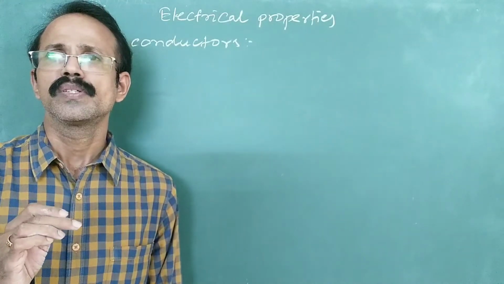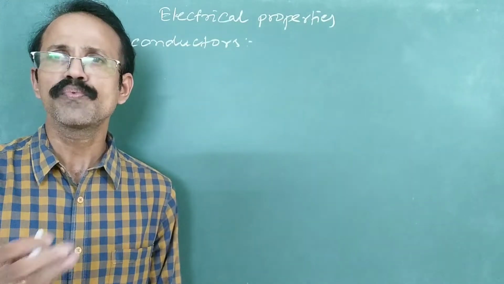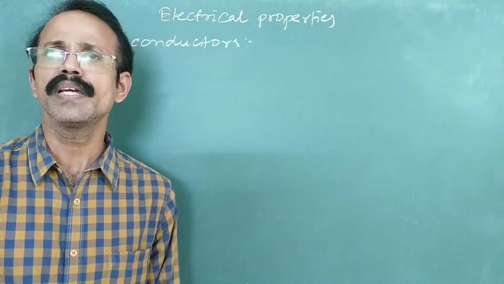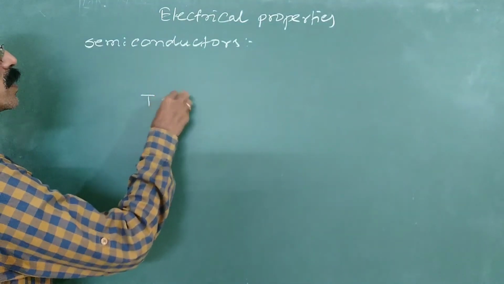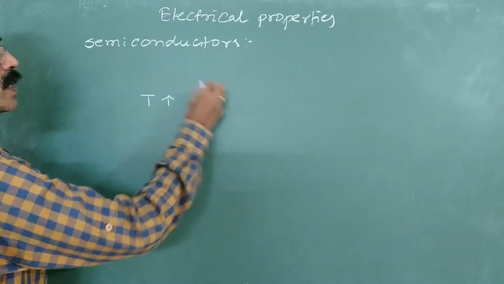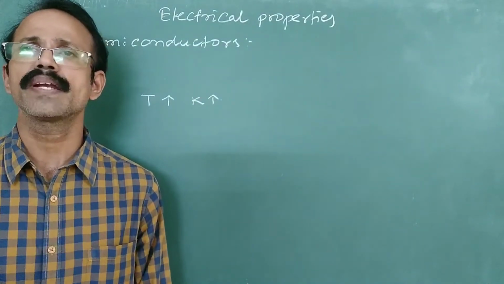As they enter the conduction band, they can move freely, so the conductivity increases. So as temperature increases, the conductivity increases in semiconductors, but it increases only slightly.